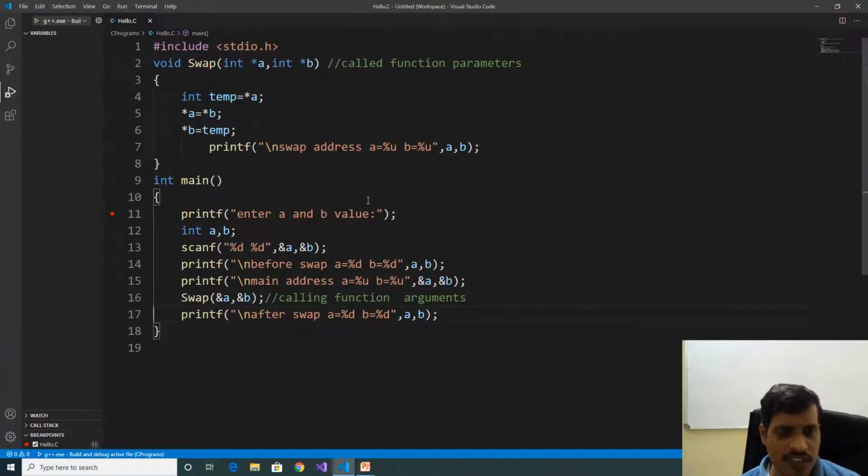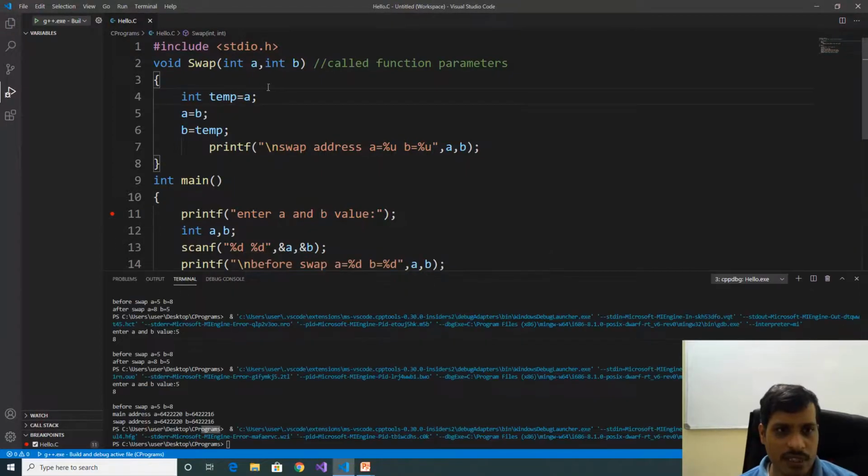Same thing we will check for call by value. Remove this code. Here, remove this one. Remove all pointers, and here we'll pass values. This example is for call by value. Here we are passing values. If you want to print the address of those variables, then here address of A, address of B.